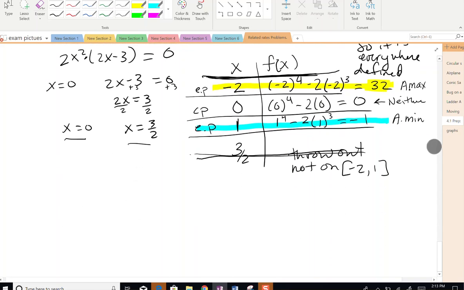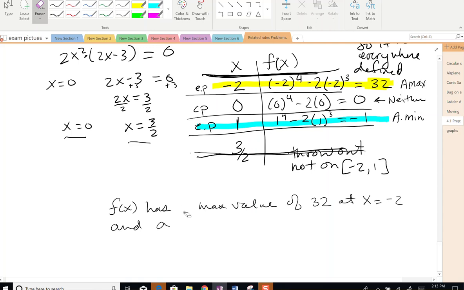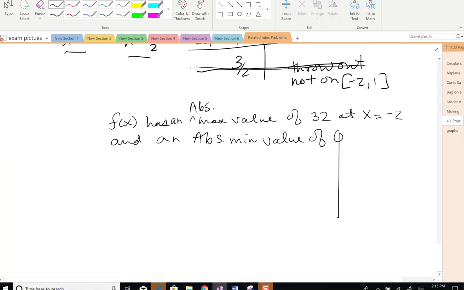And so then what we can say now is that f of x has an absolute max value of 32 at x equals -2 and an absolute min value of -1 at x equals 1.